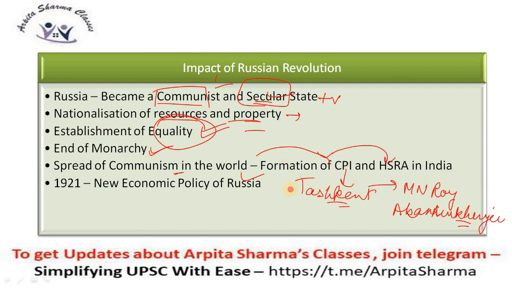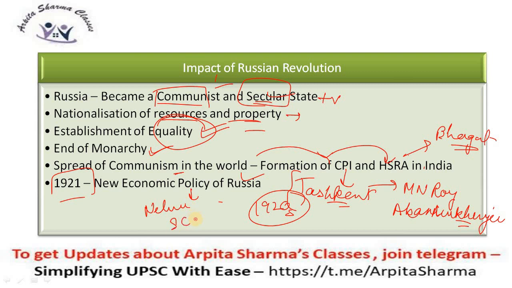So in the 1920s, the communist ideology spread towards India as well. HSRA, which was a party of Bhagat Singh, was also very much influenced by the ideology of Lenin. Then as a result, in 1921, a new economic policy of Russia was formulated, which also influenced Indian leaders like Nehru and Subhash Chandra Bose. And thus the plan of 5-year plans etc. was implemented in India as well, but it was Nehruvian socialism rather than Lenin's communism.